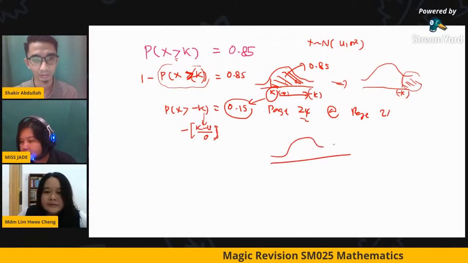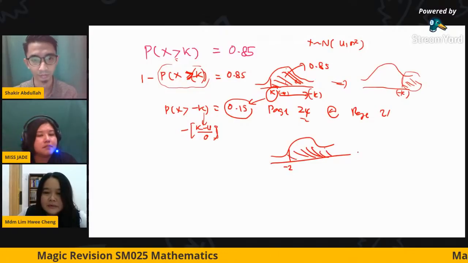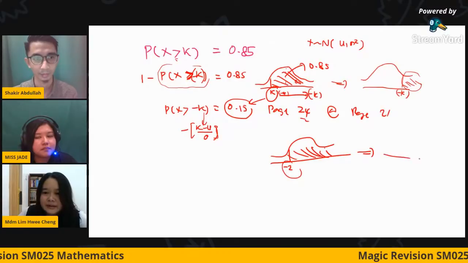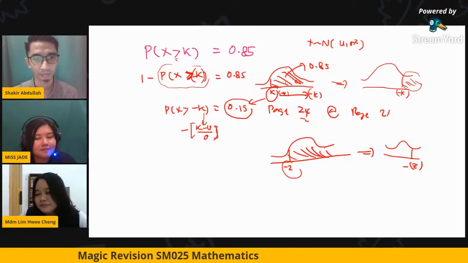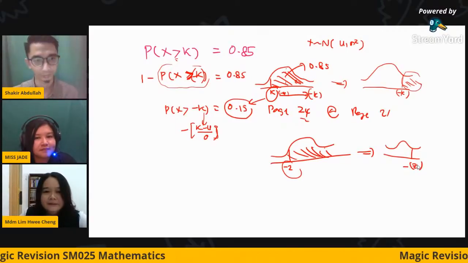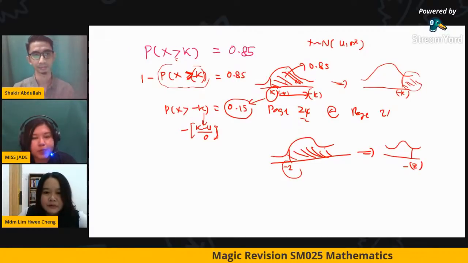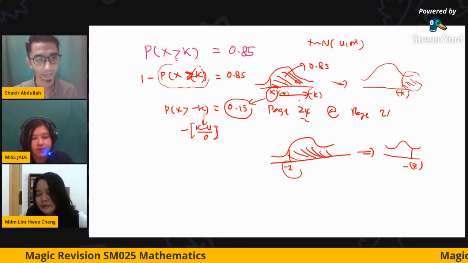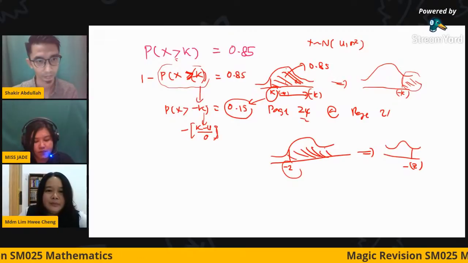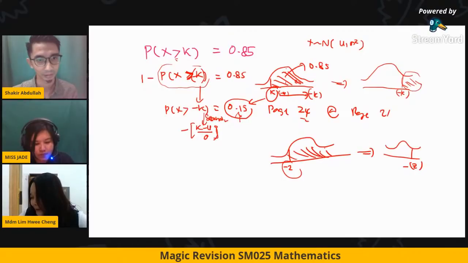Okay, so from here moving to here, we have to multiply by negative. For example, let's say this is the minus 2. So this region. I want to read, I cannot read minus 2. So I have to read this one. So how do I make it positive? I have to multiply by a negative. So normally you just roughly sketch the region first. From the left hand side you shift to right hand side. So you will make it positive. Okay, before you read, you must standardize first. Of course, must standardize before you read. Okay, can?